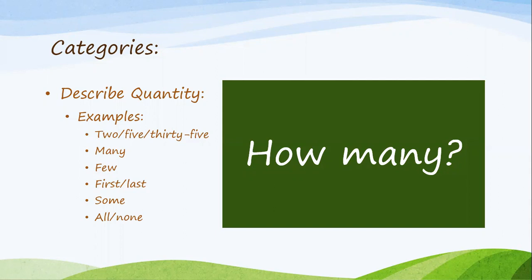It's easy to identify when it gives you specific numbers, such as 2 or 5. But don't forget that words such as many, few, and some, all, none, are also words that answer to how many.